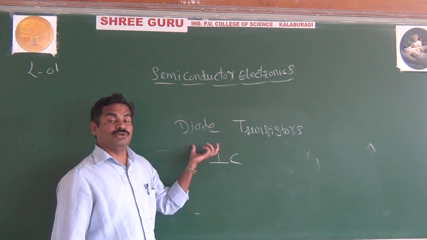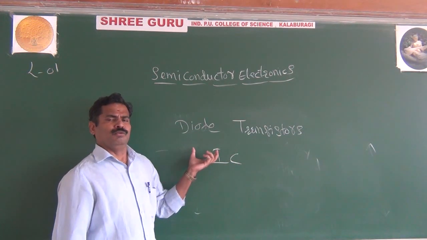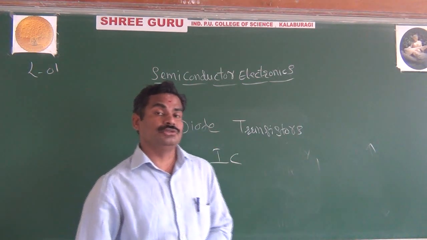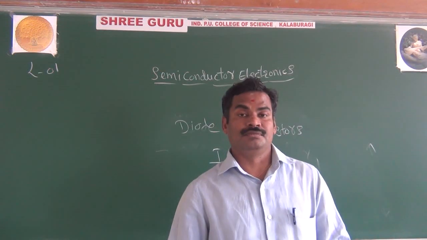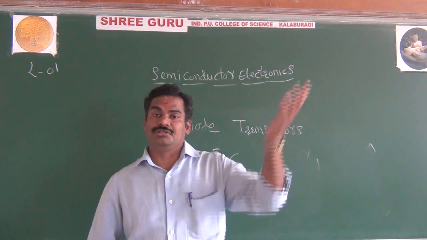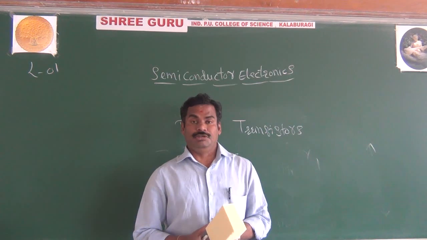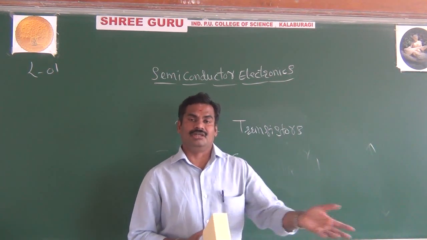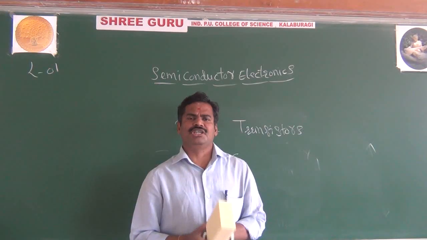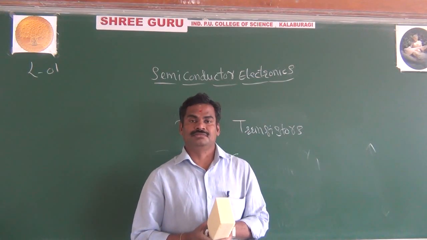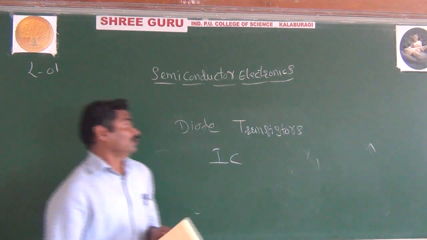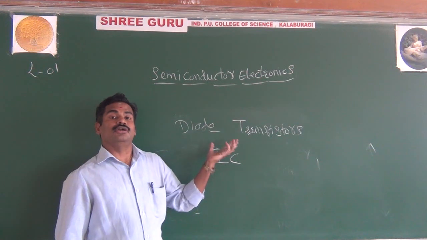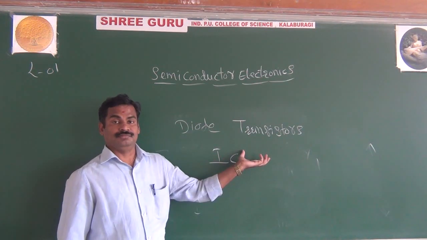These are the importance of your semiconductor. Why are we giving more importance to semiconductors? Because in a semiconductor it is possible to control the flow of current, and also you can increase or decrease the conductivity by adding impurities. You can understand it in detail in the other class. Today I am going only for the introduction. And also it is possible to amplify the signal, and as I said, it is used as a switch.